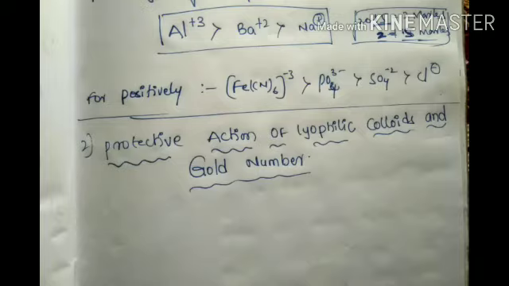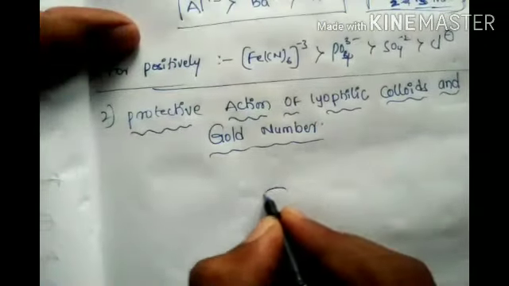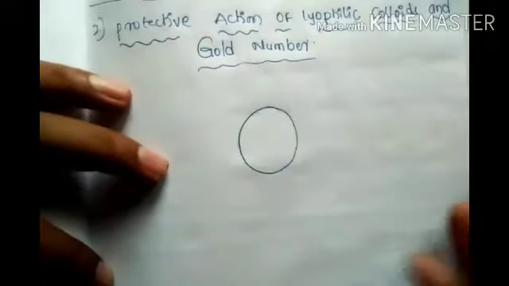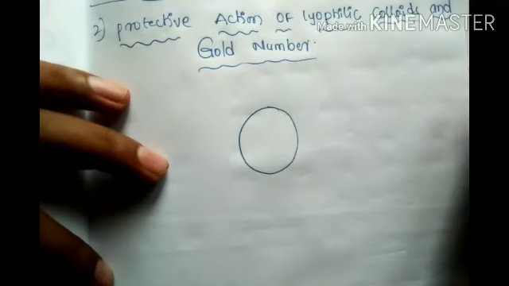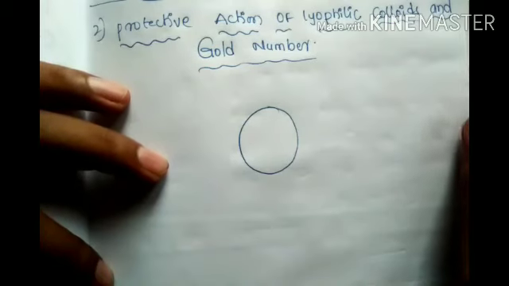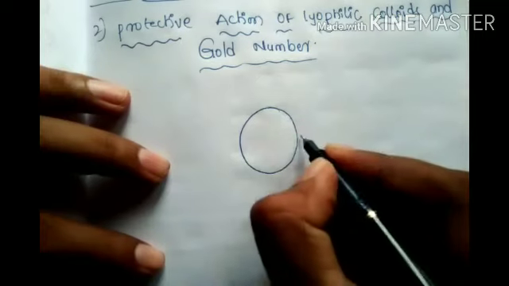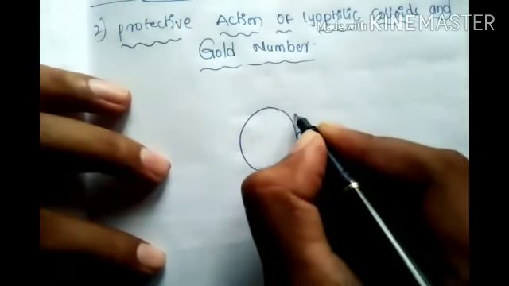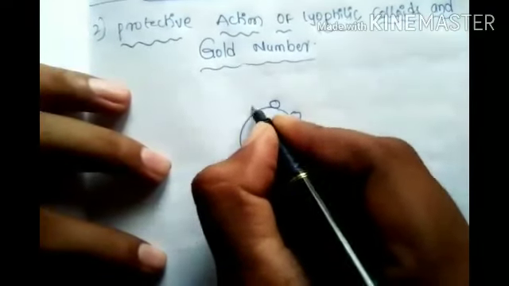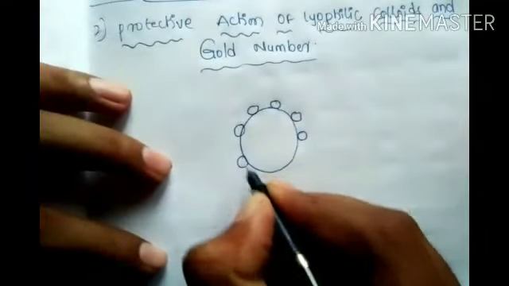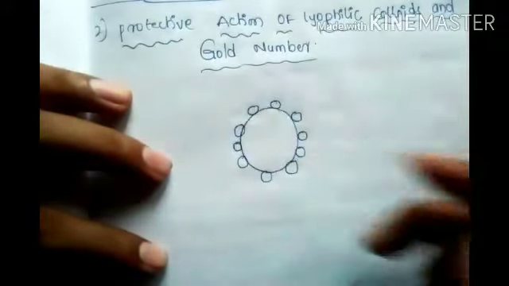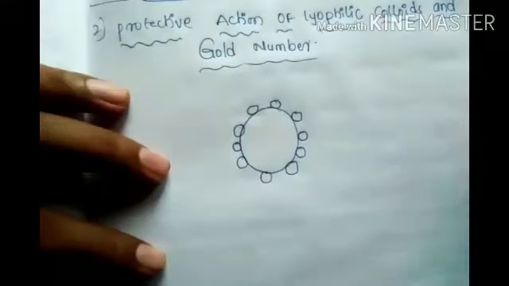First of all, one colloidal particle is there. When we add lyophilic particles, all the lyophilics go around it. So the central one is protected by the surrounding ones.